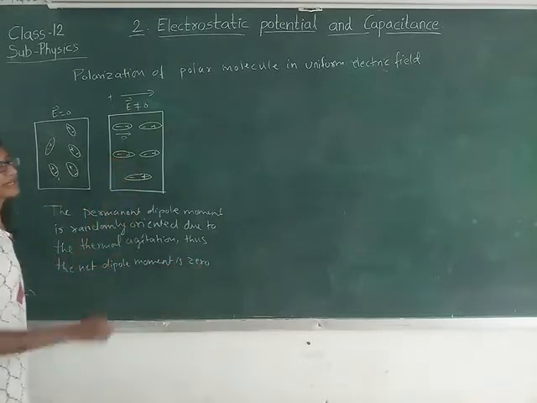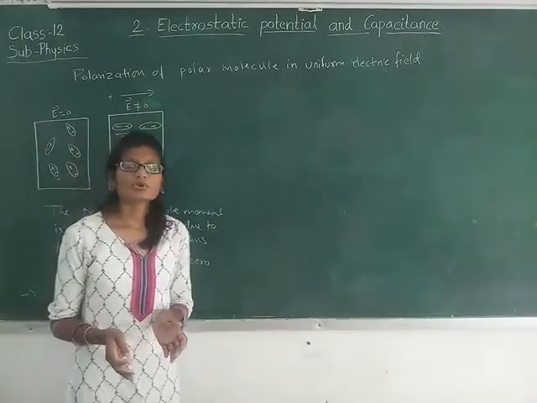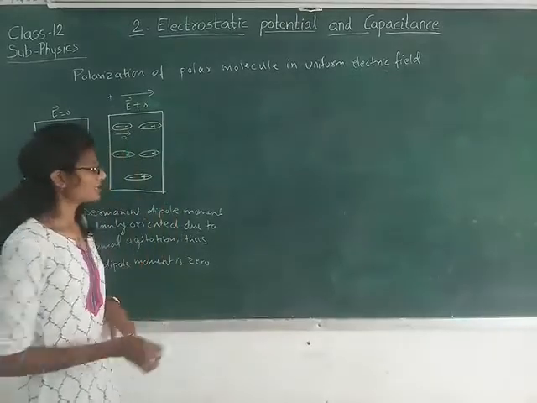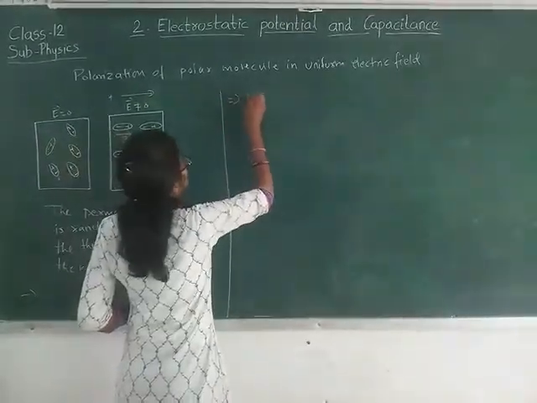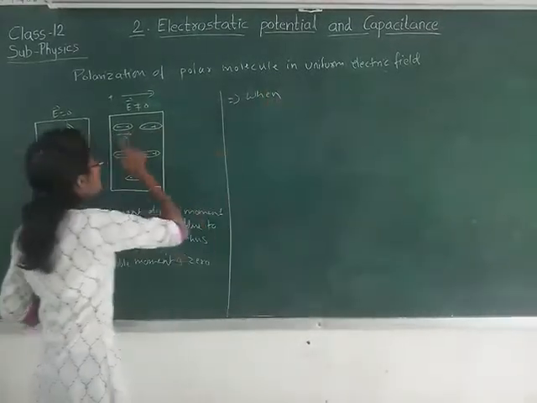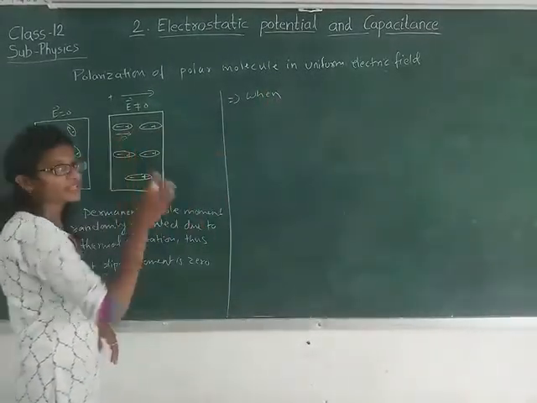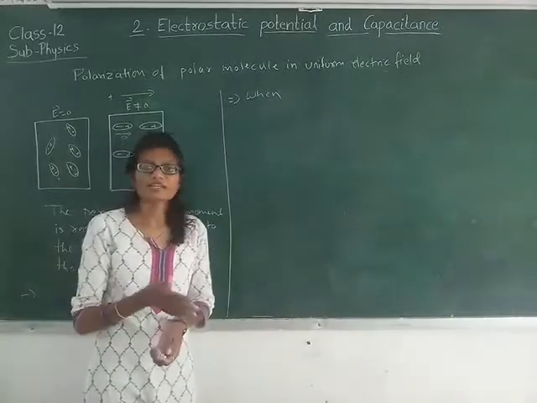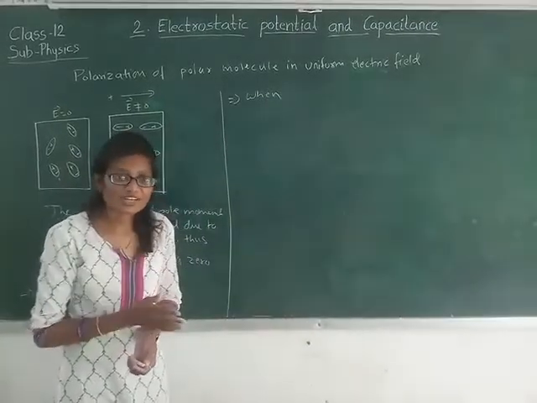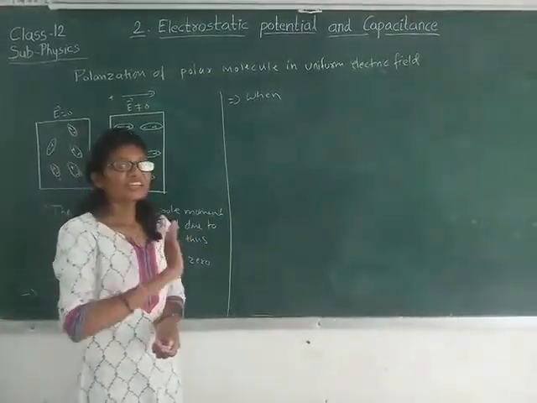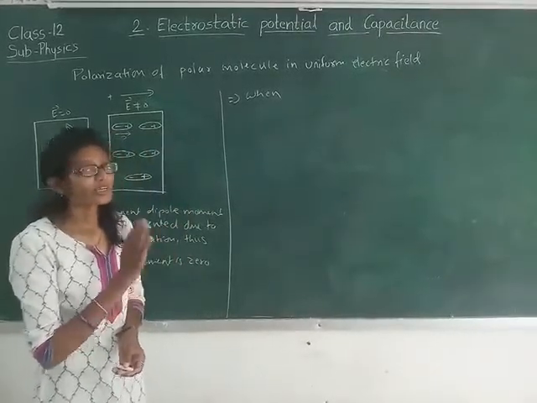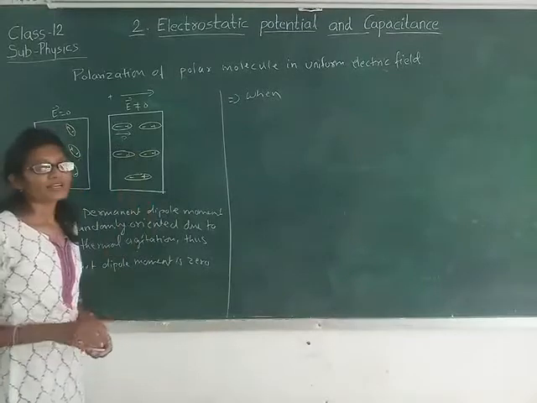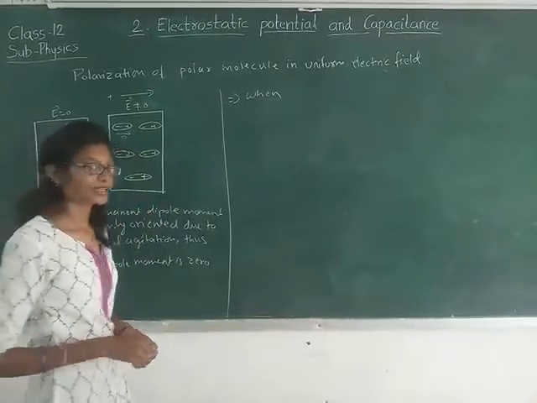Now you can see over here, this polar molecule is placed in the external field. So what happens? All the permanent dipole moments that are already there, instead of the random direction, now get aligned in the direction of the external field.